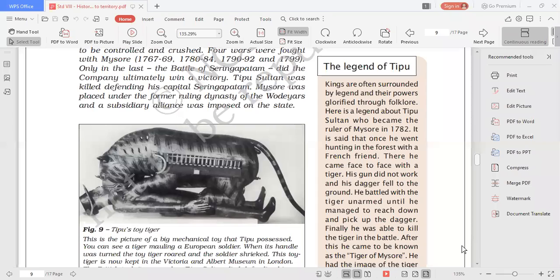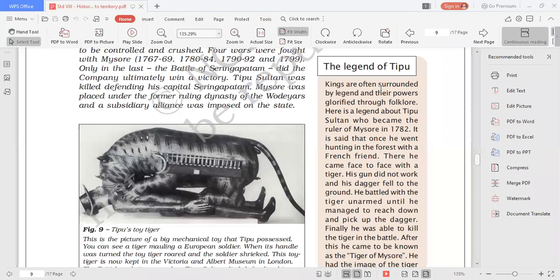So here is a legend about Tipu Sultan, who became the ruler of Mysore in the year 1782 after the death of his father Hyder. It is said once he went hunting in the forest with a French friend. And then there he came face to face with a tiger. His gun did not work and his dagger fell to the ground. He battled with the tiger unarmed until he managed to reach down and pick up the dagger.